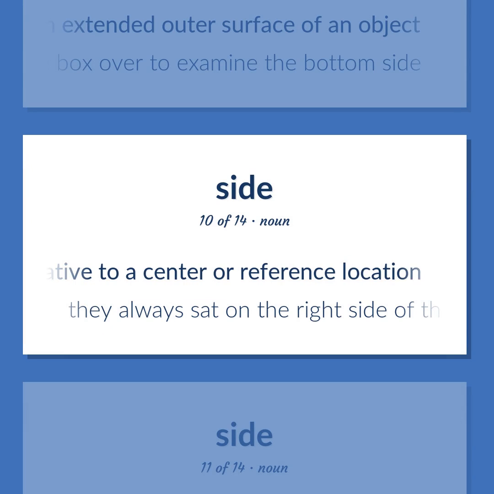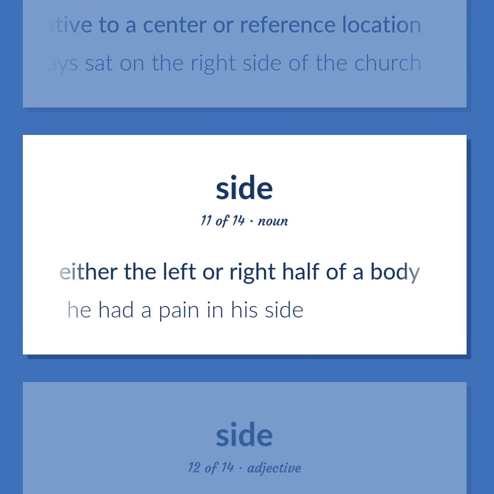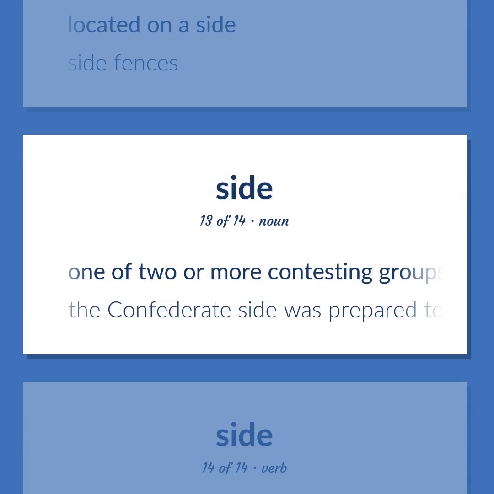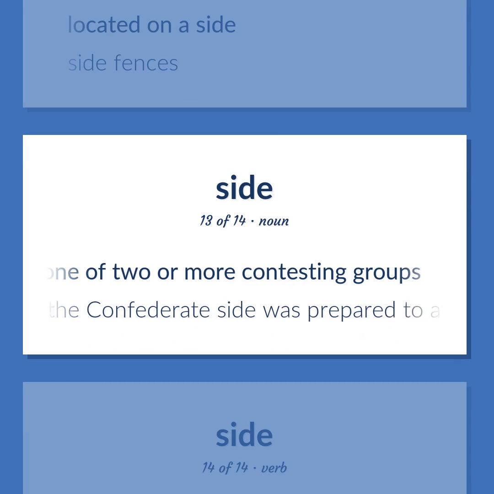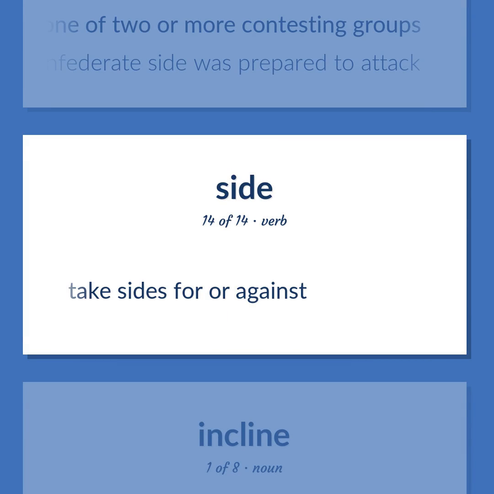They always sat on the right side of the church. Either the left or right half of a body. He had a pain in his side. Located on a side. Side fences. One of two or more contesting groups. The Confederate side was prepared to attack. Take sides for or against.